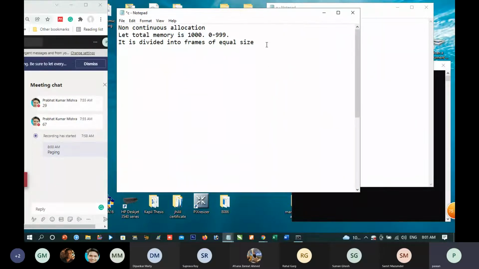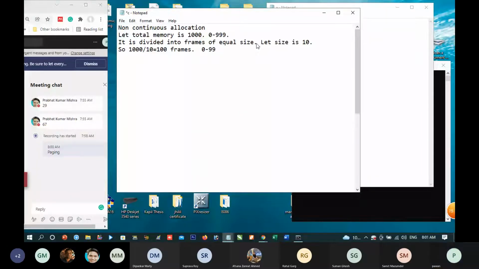Let the size be 10. So 1000 is total memory and we have divided it into size of 10. So we have got 100 frames. These frames are 0 to 99. Memory is from 0 to 999 and the frames are from 0 to 99.